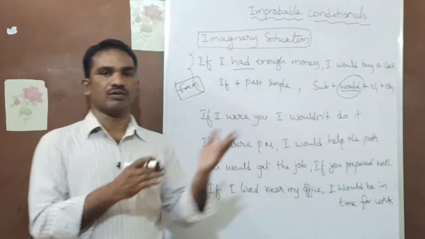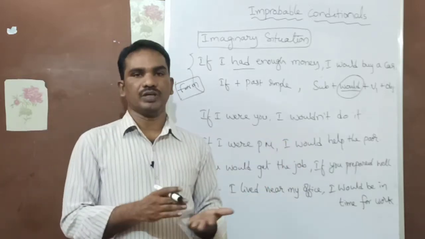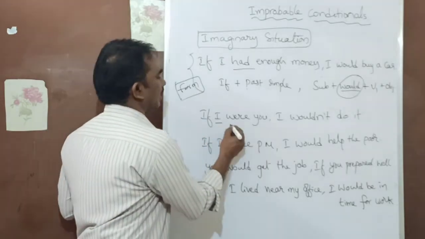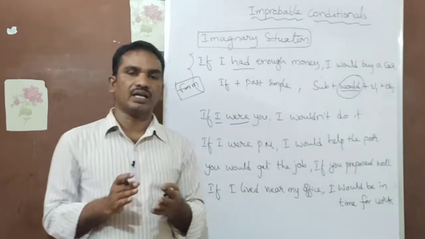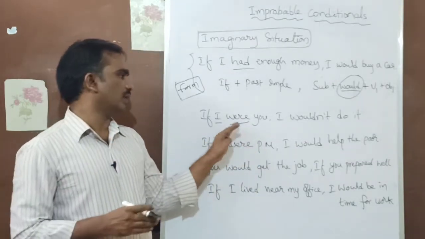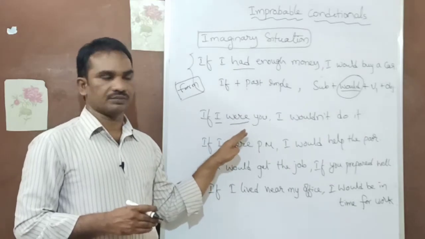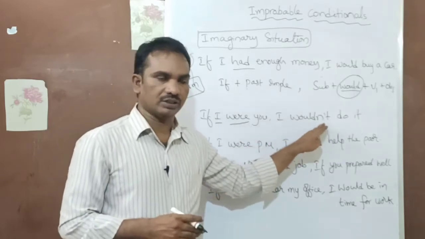You are doing something nonsense, so I say I wouldn't do it. So here the form is I and were, not was. Generally we use I was, but here in improbable conditions we use I were. If I were you, I wouldn't do it.